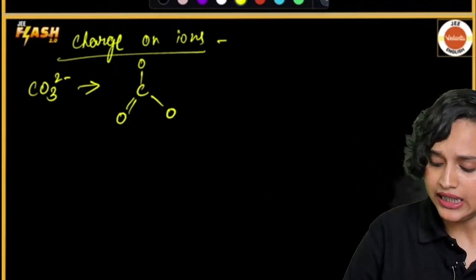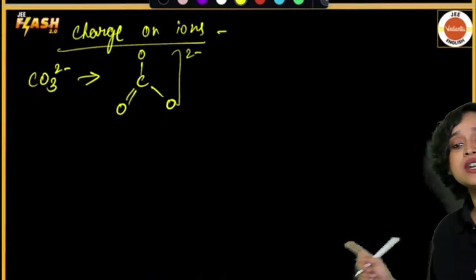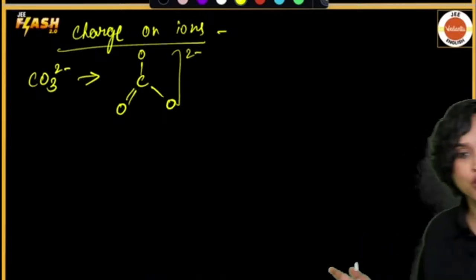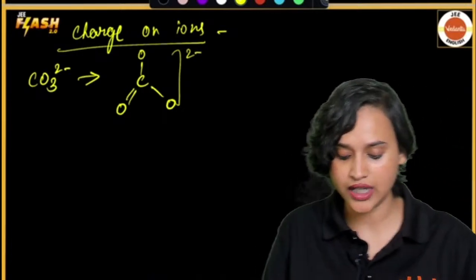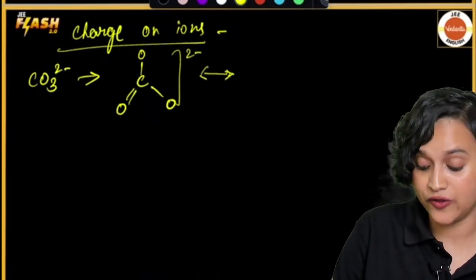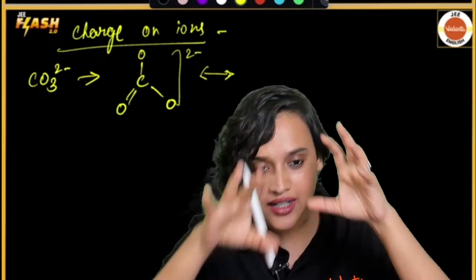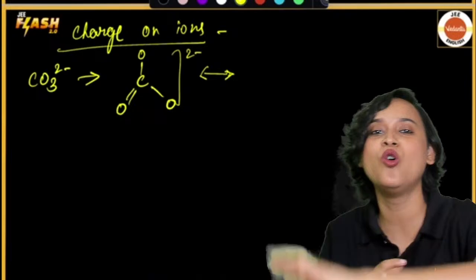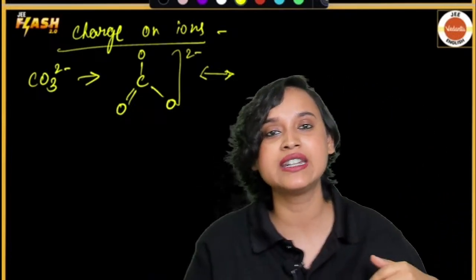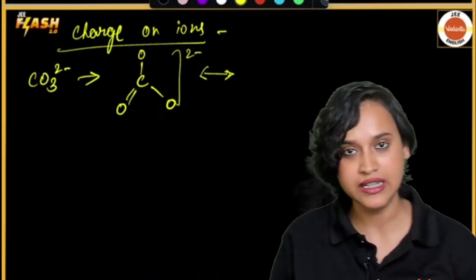All right, everybody. Now here I am writing 2 minus. But is this the only structure that is possible? Not at all. This is not the only structure that is possible, because this negative charge, 2 minus, that we have can actually go around the whole molecule and it can get stabilized, right, everybody? Do we know this?